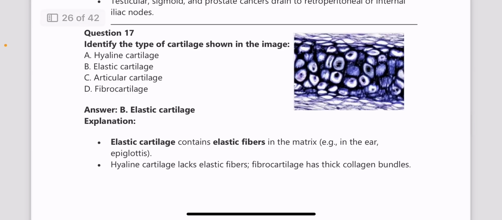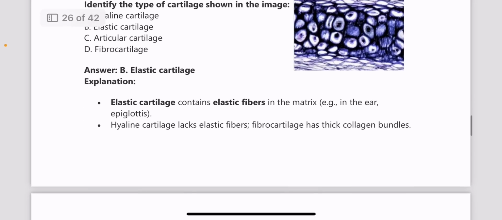Identify the type of cartilage. Again a PYQ here. This time they have asked about elastic cartilage. Previously it was about the fibrocartilage. So please go through the histological images of the types of cartilages.